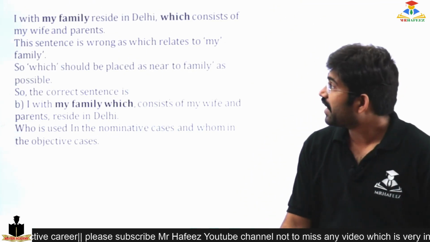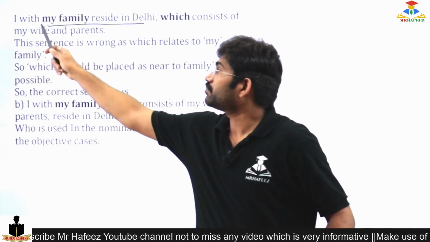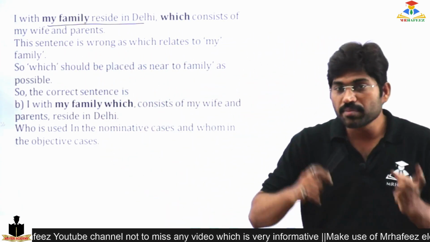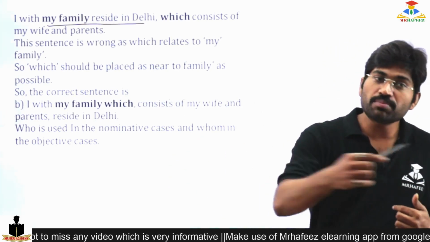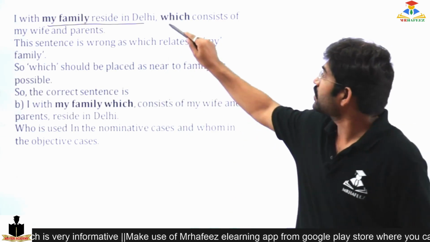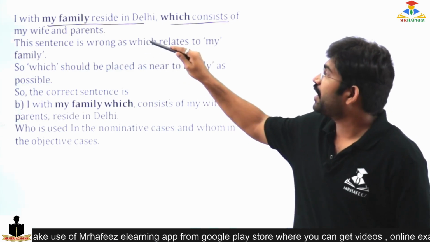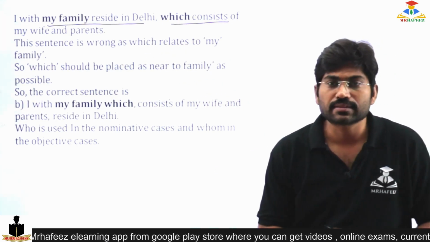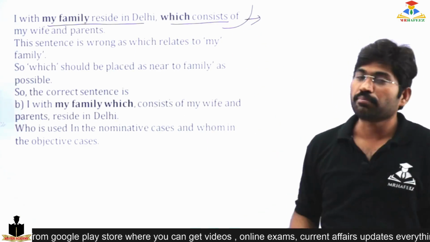So, I with my family reside in Delhi. I with my family. So I am residing in Delhi, but I with my family reside in Delhi. I is important here, which consists of my wife and parents. Please let me know, if this is the sentence, what might be the meaning.